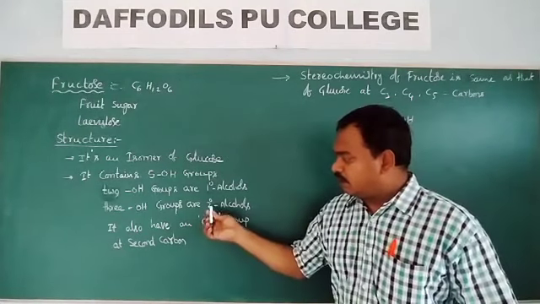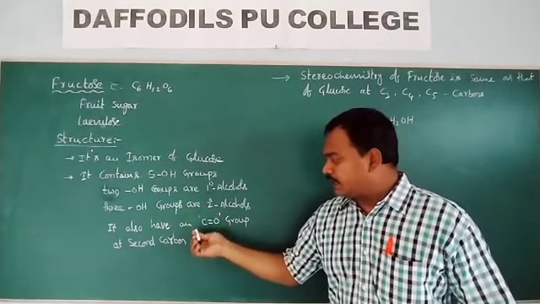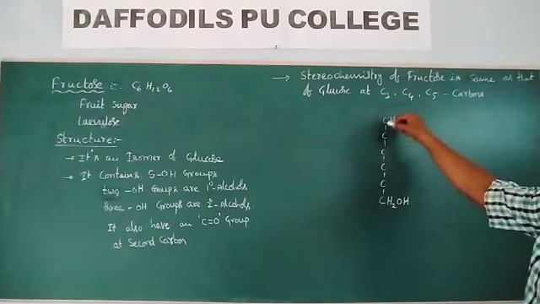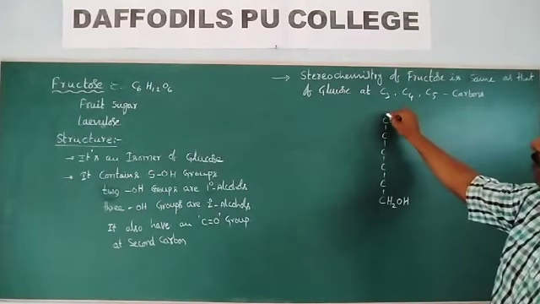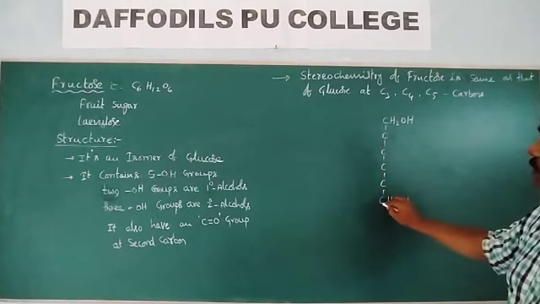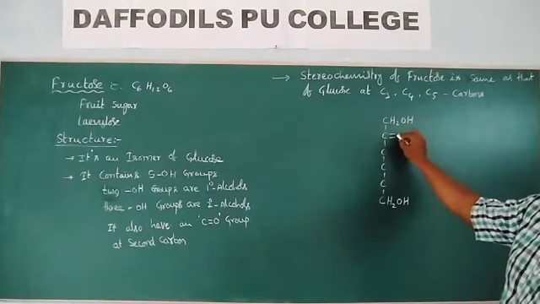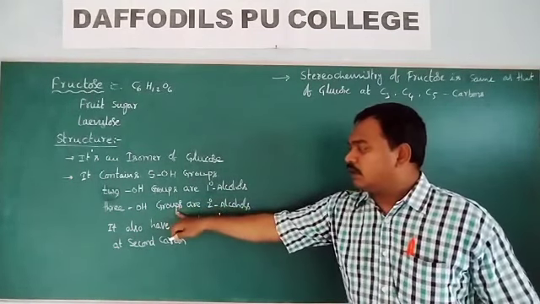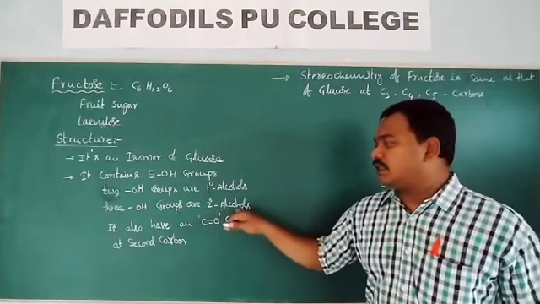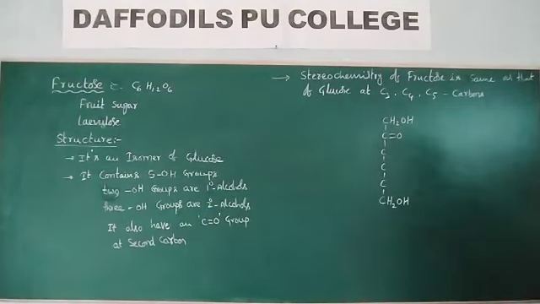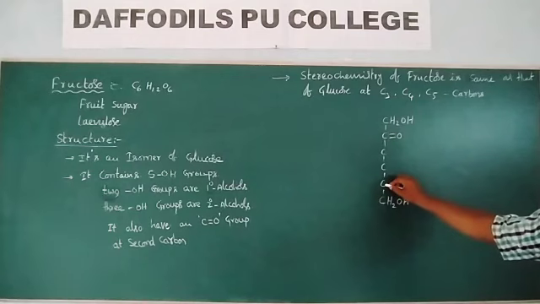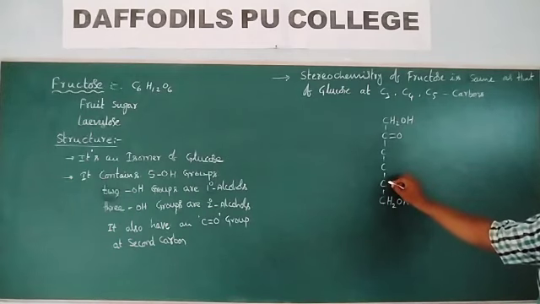Next, it contains a C double bond O group at the second carbon. Numbering all these carbons 1, 2, 3, 4, 5, 6, this is the second carbon, and it contains the C double bond O group. This one is also over. Next, how many secondary alcoholic groups are there? 3 secondary alcoholic groups. So the remaining carbons, 3, 4, 5, have the secondary alcoholic groups.